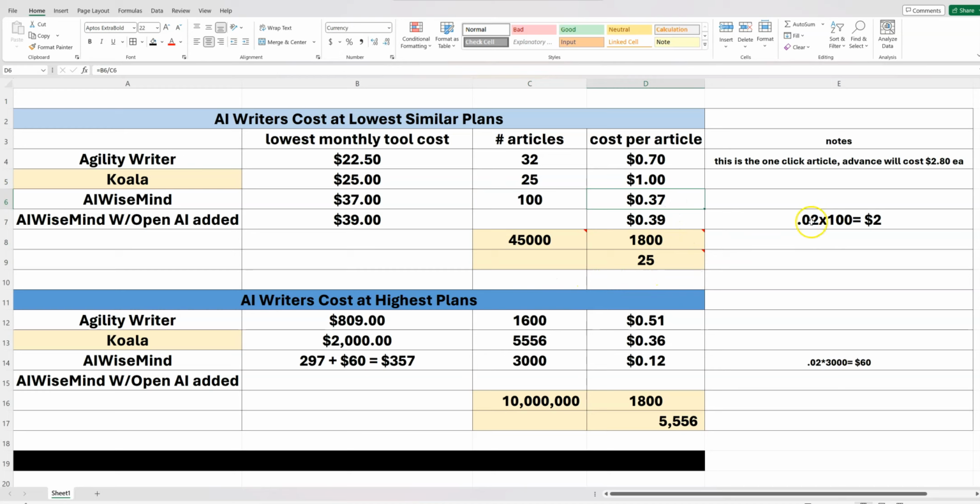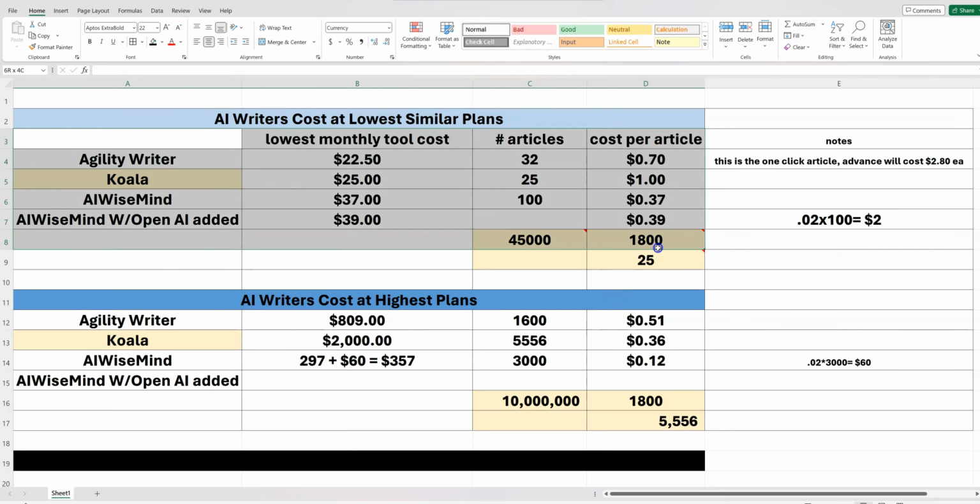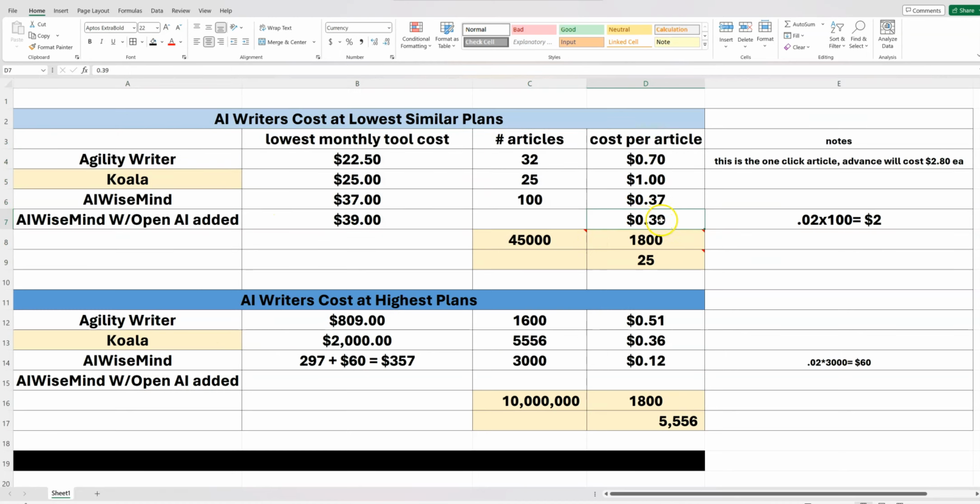And I added in on that 2 cents times 100 articles is $2. So the total cost for AI WiseMind would be $39 for 100 articles. And it's 39 cents per article. So hopefully that makes sense. The clear winner at the lower end, obviously your eyes are probably wandering down here as well, but I'll still explain it to you. AI WiseMind is the clear winner.